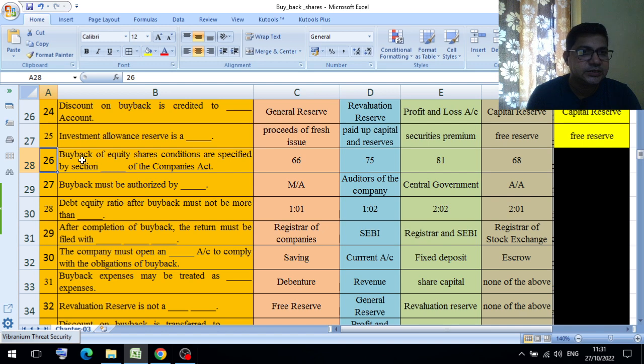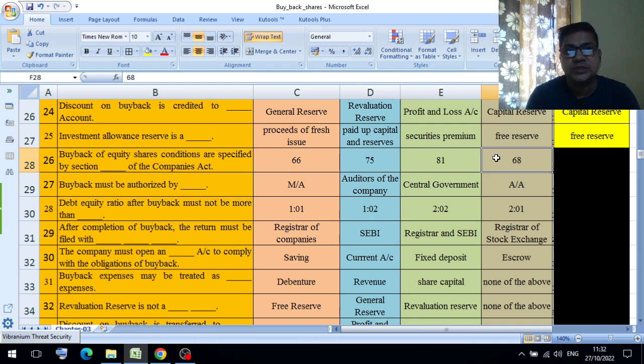Question number 26. Buyback of equity shares. Conditions are specified by section dash of the Companies Act. This question is repeated again, but you should know the answer. Option A, section 66. Option B, section 75. Option C, section 81.